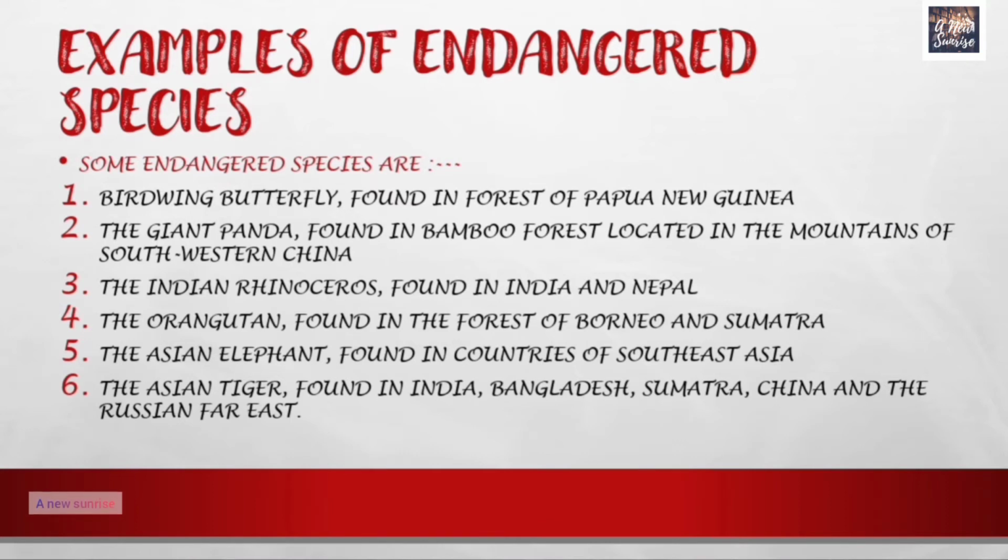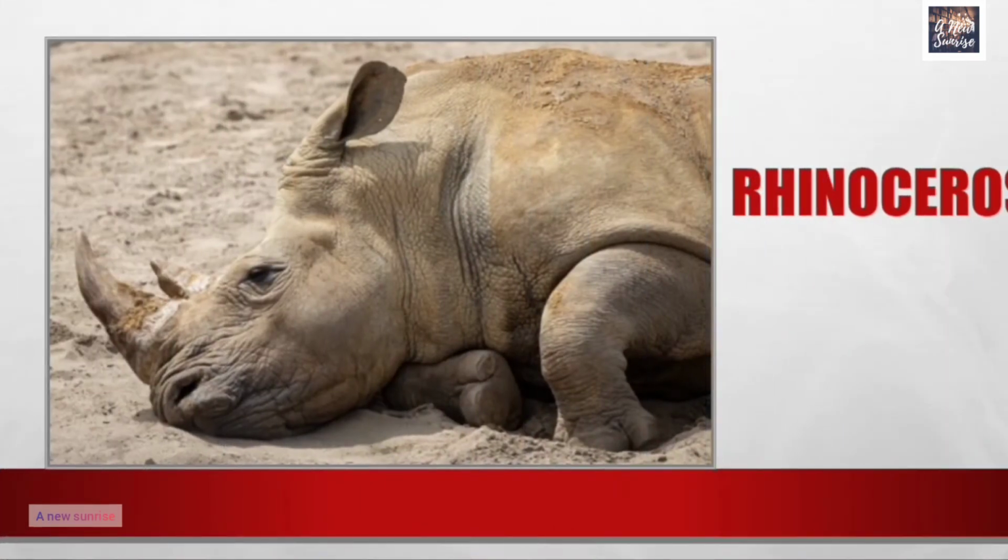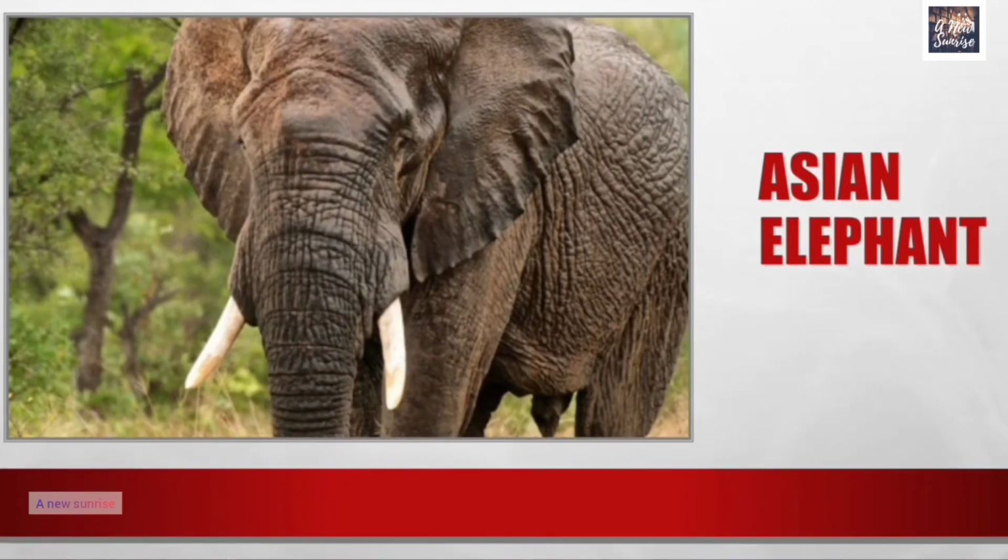Now, let us see the images of some of the endangered species. This is an Asian tiger. This is an Indian rhinoceros. This is an Asian elephant.